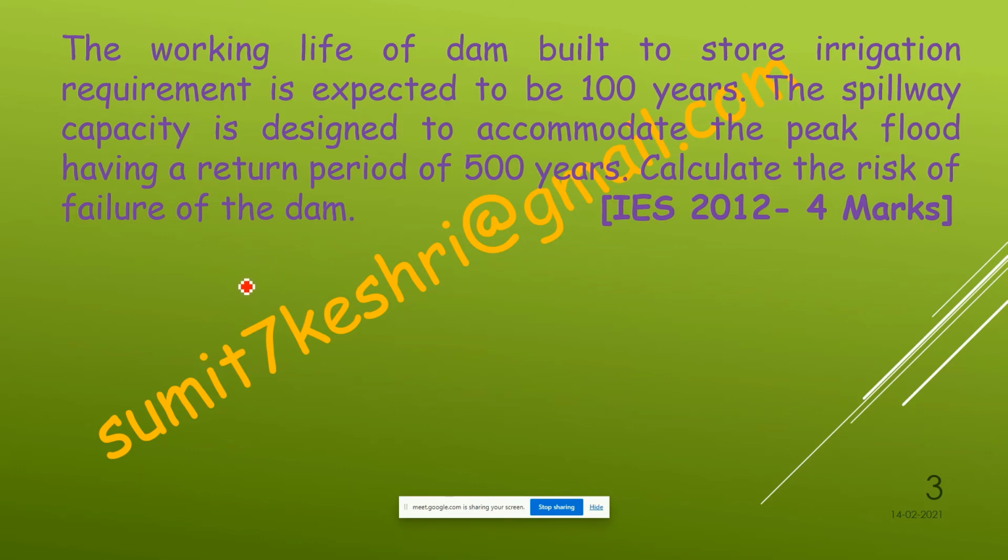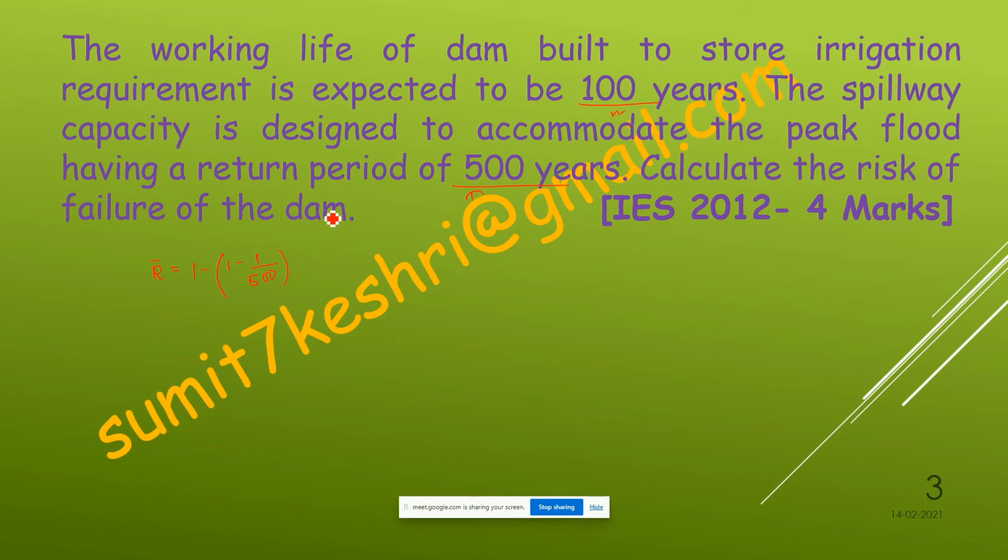First calculate the probability of occurrence. When that flood occurs, then the dam will fail. So the probability of occurrence will be 1 minus 1 by T, where T is the return period, here 500 years, to the power N, where N is the design life, that is 100 years.